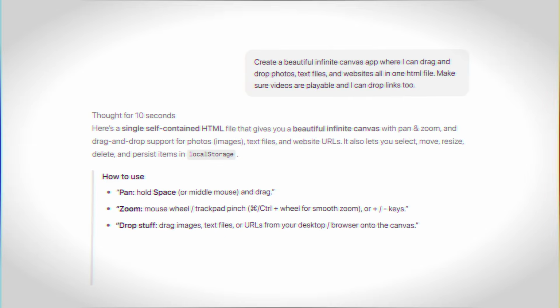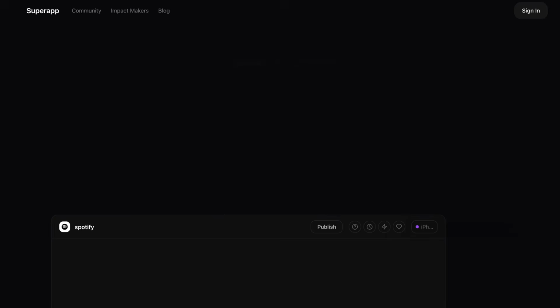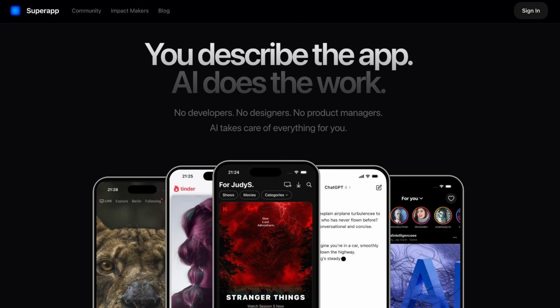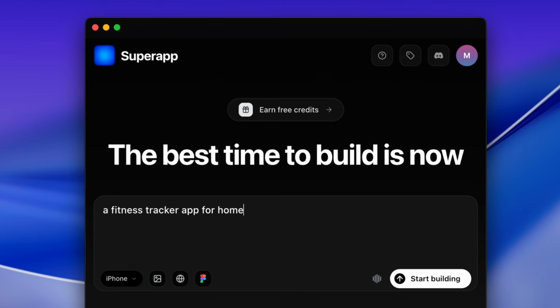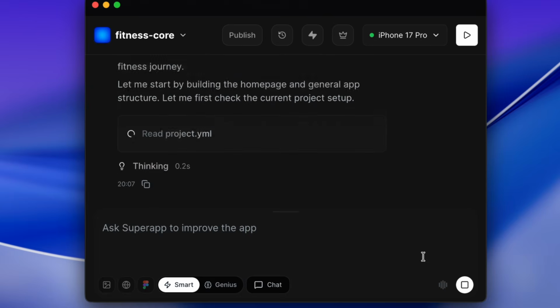And even if you don't know coding and programming, there are many vibe coding platforms that let you build mobile apps without any coding knowledge. And today I am going to talk about a platform called Super App, through which you can very easily build native iOS apps without any coding knowledge. You have to just describe the app idea you have, just type the features you want in your app, and Super App will build your app in just a few minutes.